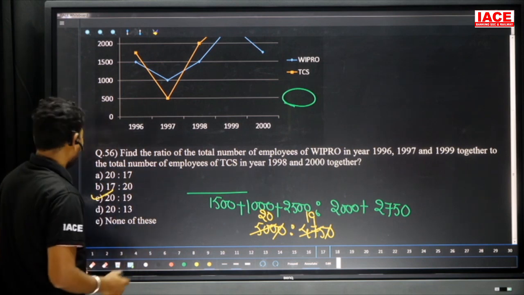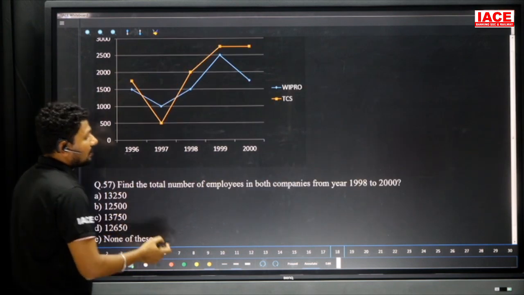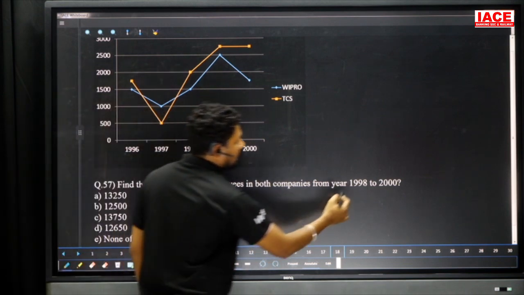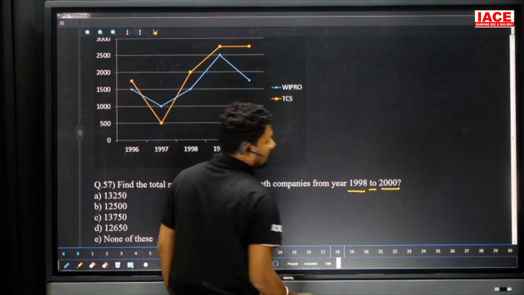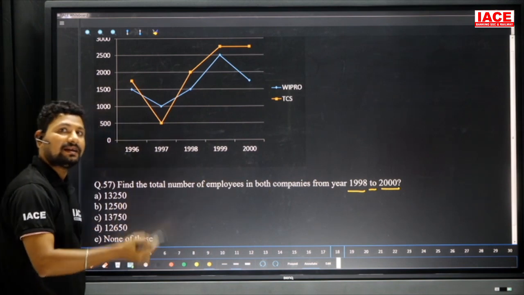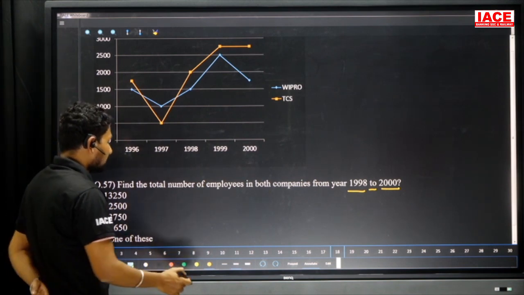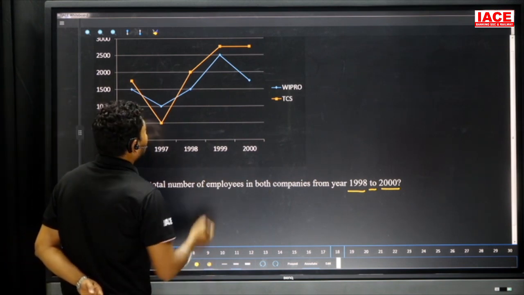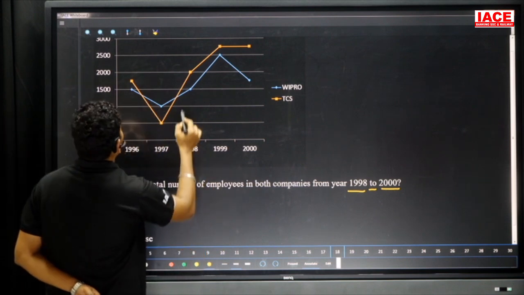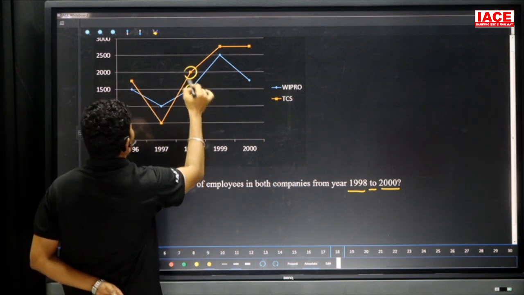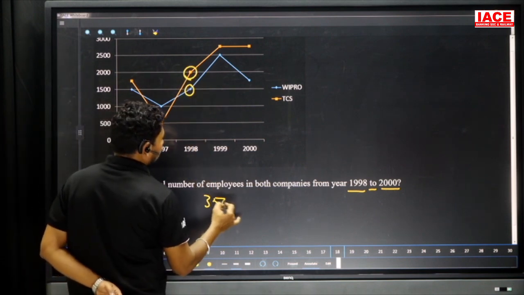And for the same data, move to the next question. Find the total number of employees from both the companies from 1998 to 2000. That means 1998 plus 1999 plus 2000. All the years' values we have to calculate. So look at the first one. In 1998 here is 1500 and 2000, which is equal to 3500.